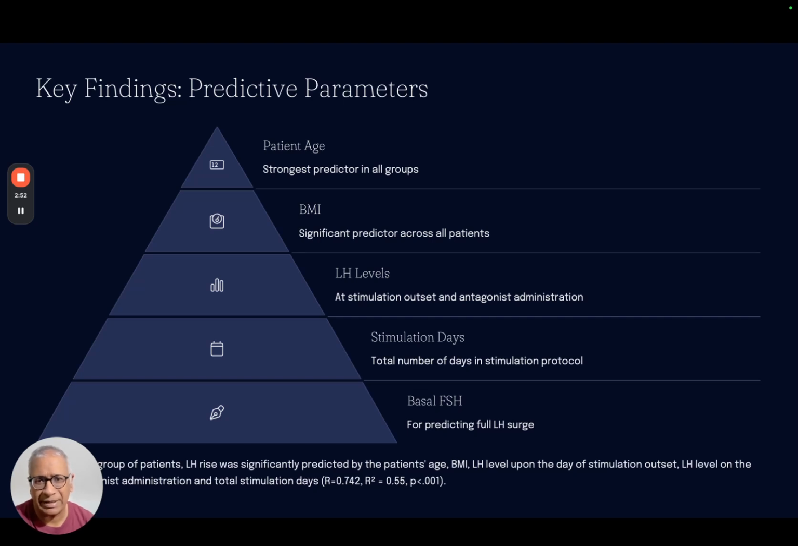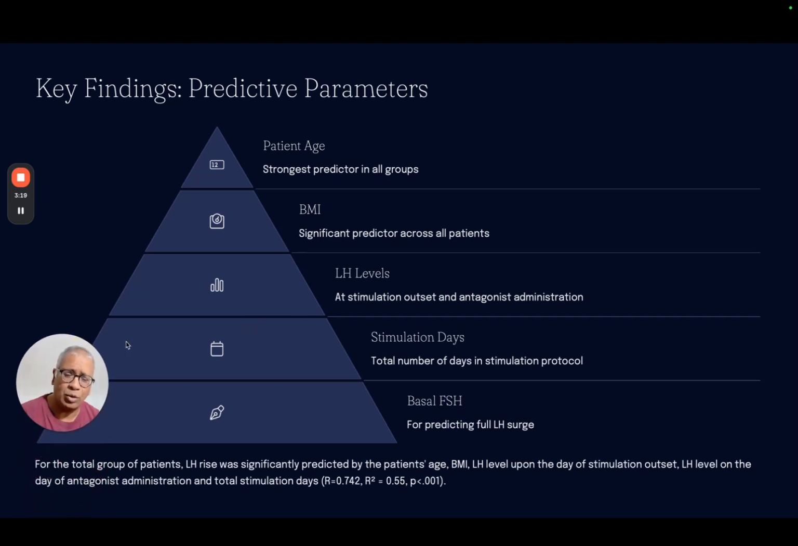So what are the predictive parameters? Age, and age tends to be the strongest predictor in all groups. BMI, again, a significant predictor. LH levels at the start of stimulation and at the antagonist administration, and total numbers of stimulation, and what you're looking at is a basal LH. If women had a high basal LH, then you effectively looked at a higher chance of premature LH rise. For the total group of patients, the LH rise was significantly predicted by these factors.